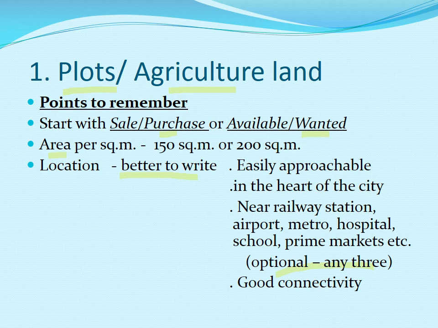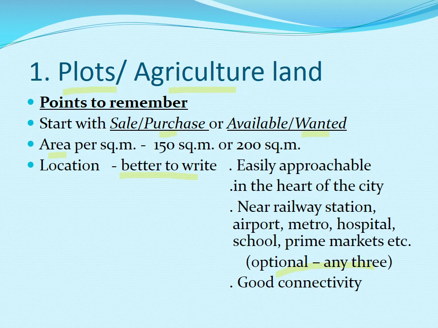While writing this, it is better to write easily approachable, in the heart of the city. Mention near. After near, write down the different kinds of facilities that one can avail from the plot that you are going to sell, that it is near some railway station, airport, metro, hospital, school, prime market, etc. You should not use all these options, but better to use any two or three of them.